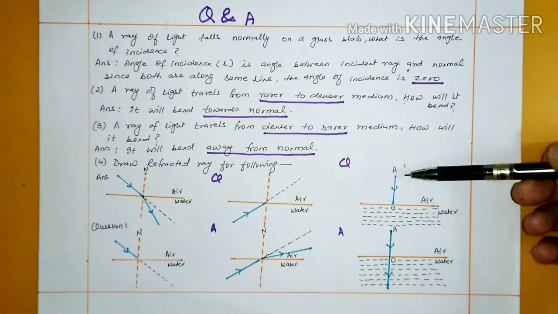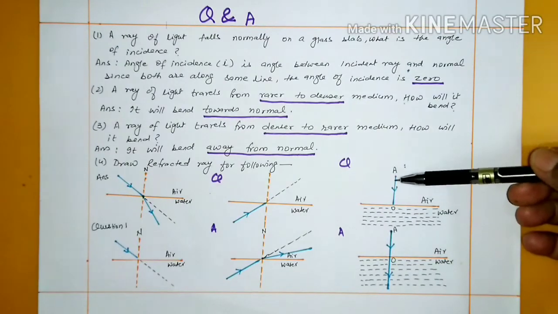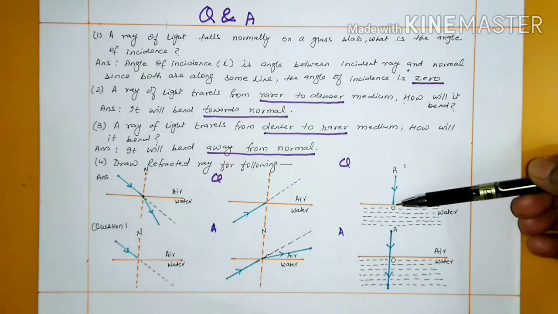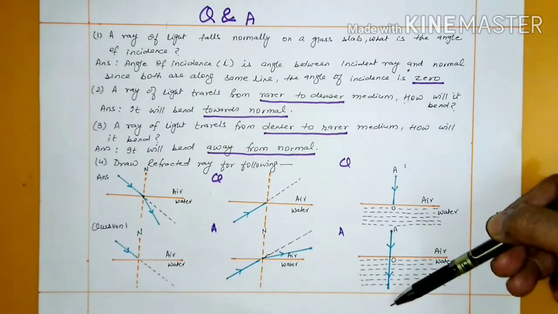Now here, the ray of light is incident normally, or along the normal, in a perpendicular direction. So it will pass on undeviated.